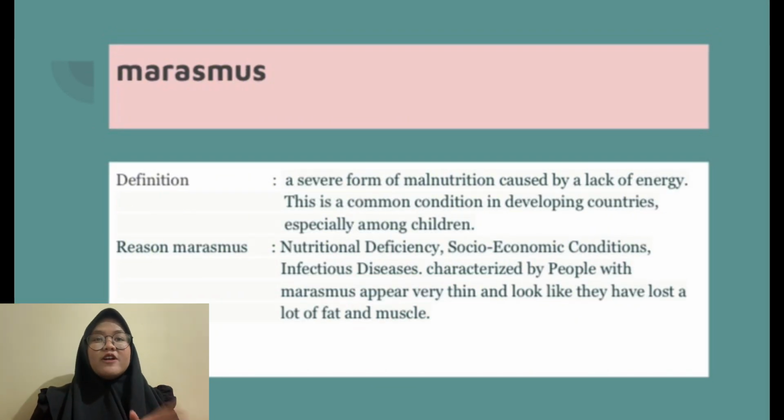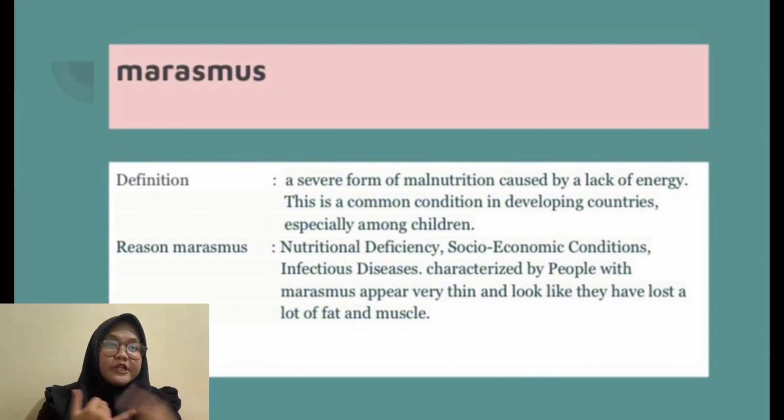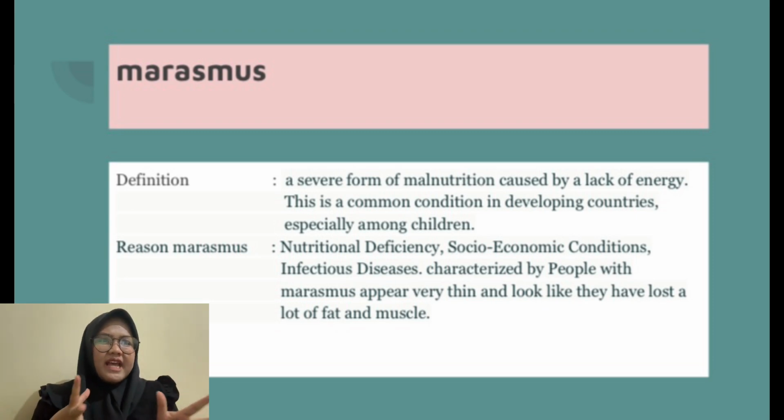And next, for marasmus, the definition of marasmus is a severe form of malnutrition caused by a lack of energy. This is a common condition in developing countries, especially among children. Like before, both are equally common in children. The reason for marasmus is nutritional deficiency and socioeconomic condition or infectious disease, characterized by people who appear very thin and look like they have lost a lot of fat and muscle.